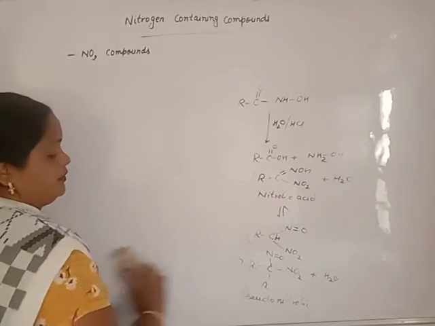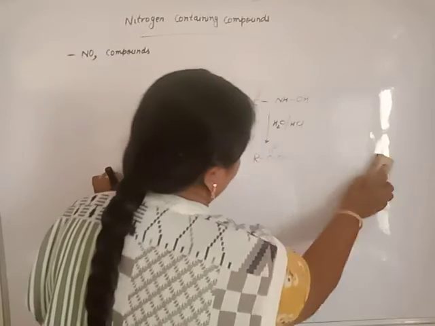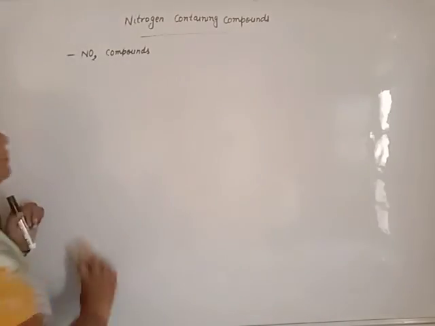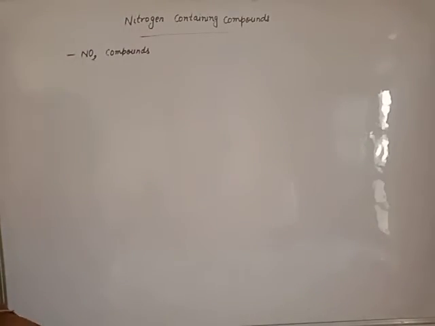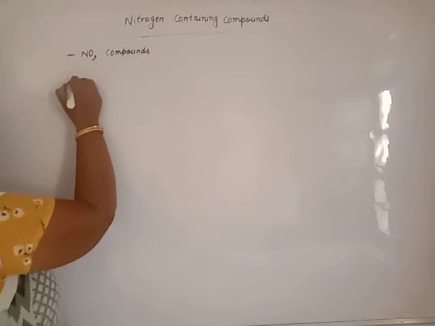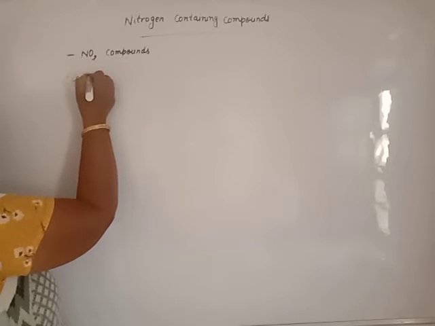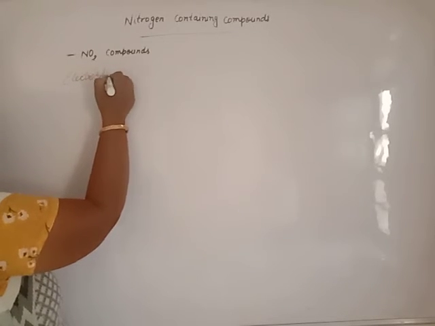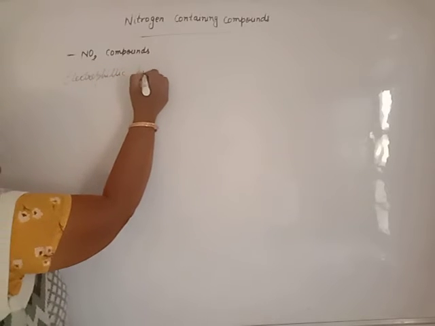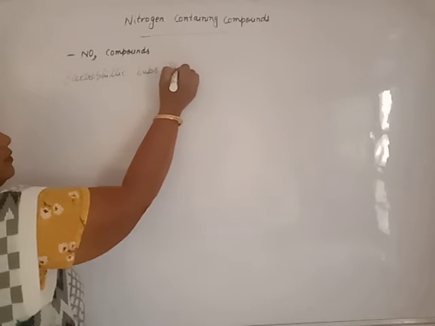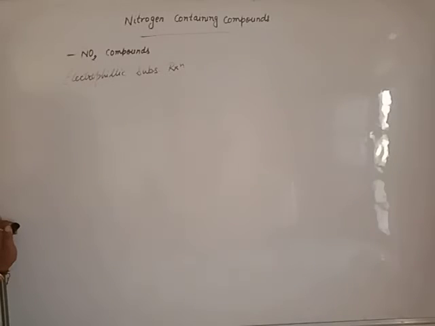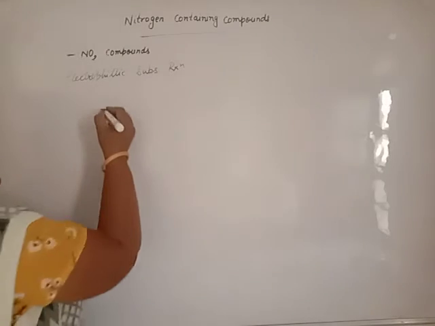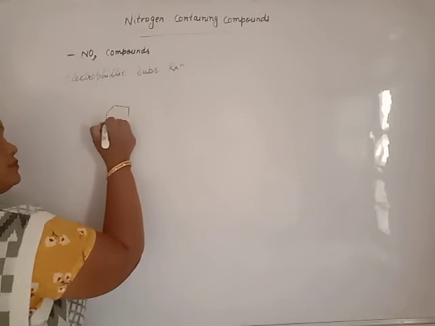The next type of reaction is the electrophilic substitution reaction. Beta ji, electrophilic substitution reaction takes place only in case of nitrobenzene.